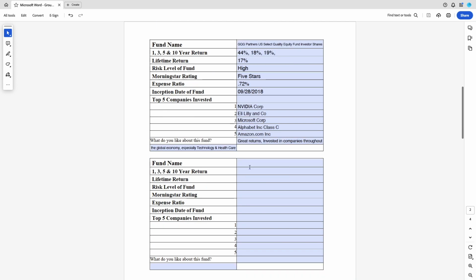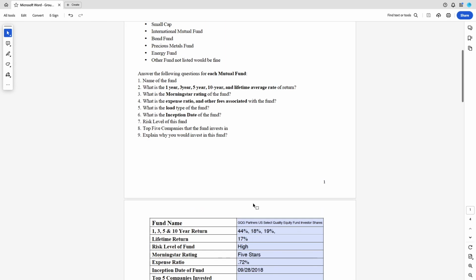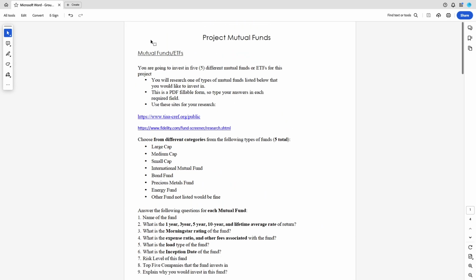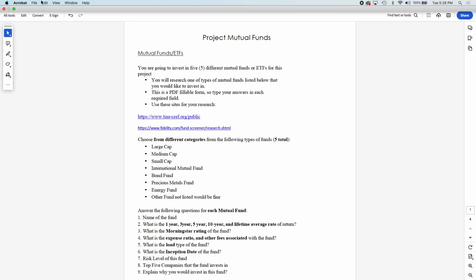You're going to fill these forms out, 1, 2, 3, 4, 5. You're simply going to resave it. When you resave this form, I would put your name on it, like Mutual Fund Project, whatever your name, you know, put your name in there. That way it's very easy for me to find.